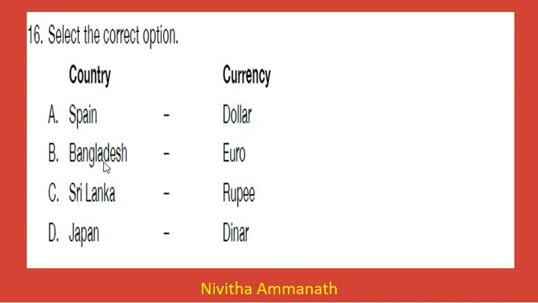Which is the currency of Bangladesh? Bangladeshi taka is the currency of Bangladesh, so not euro. So this is also incorrect. Sri Lanka, the currency is rupees. That's correct. Japan, yen. Yen is the currency. Japan is yen. So which is the correct option? Sri Lanka rupee is the correct option. So C is the correct option.